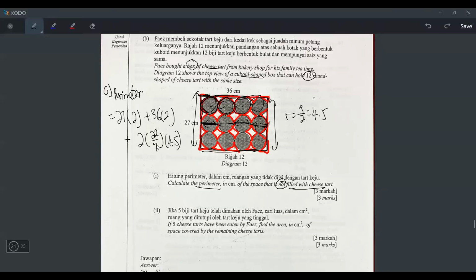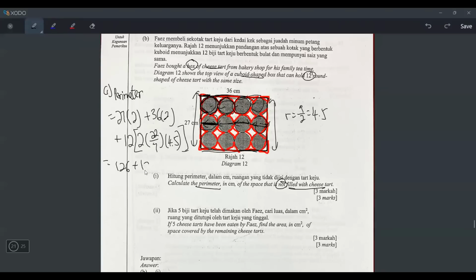So the radius I can put inside here, 4.5. So if I press 2 pi r, 2 times 22/7 times 4.5, I will get the circumference for one circle. But I have to times with what? I have to times with 12 because there are 12 circles. So if I press all these, then I will get my answer. But I will press one by one. Let's press 27 times 2 plus 36 times 2 first. I got 126, all right?